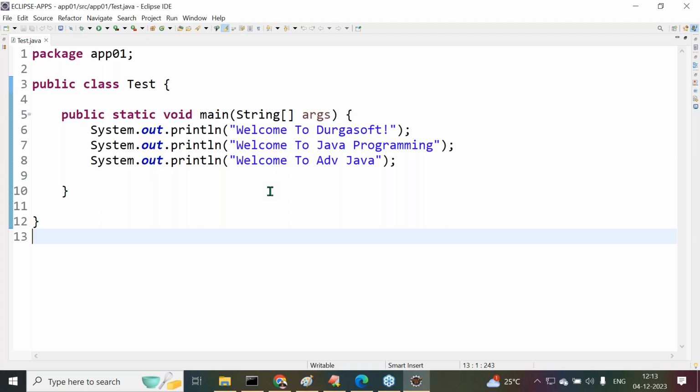Is this screen okay now? Is it visible to all of you?